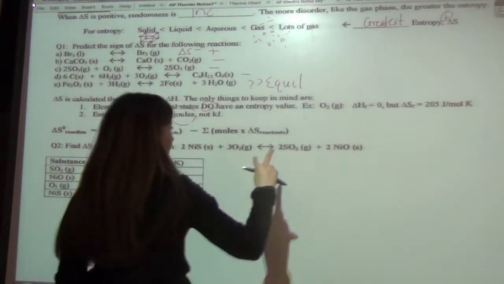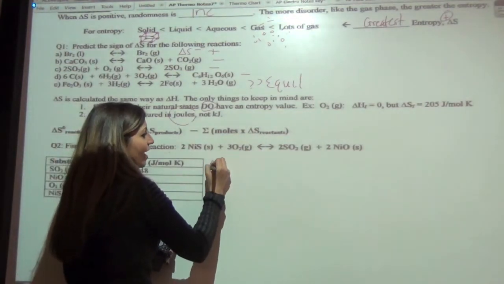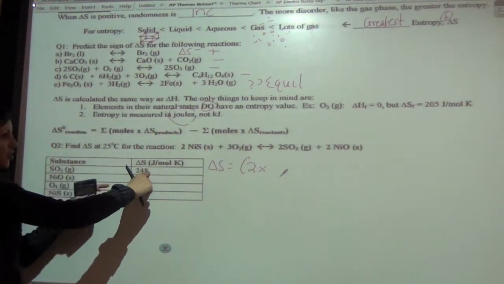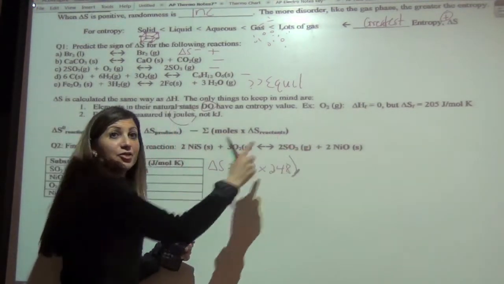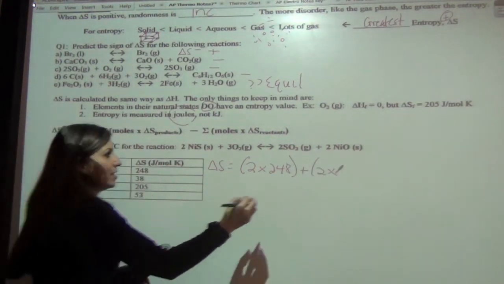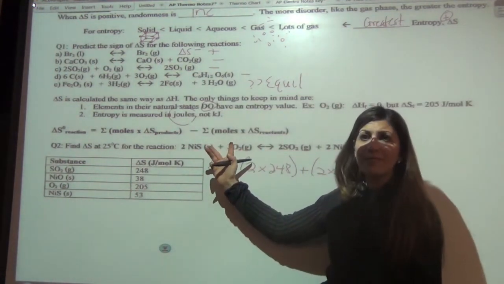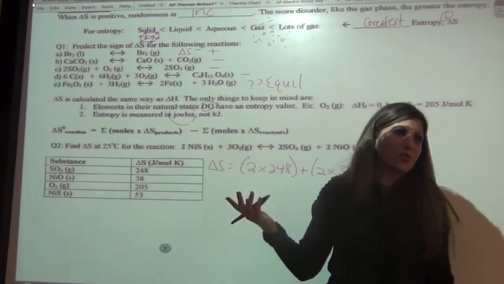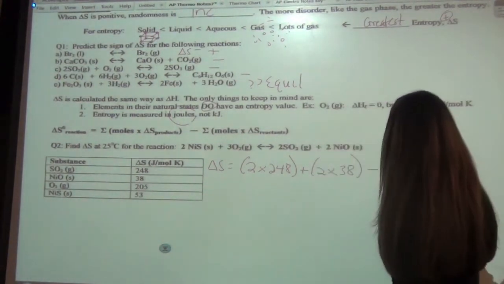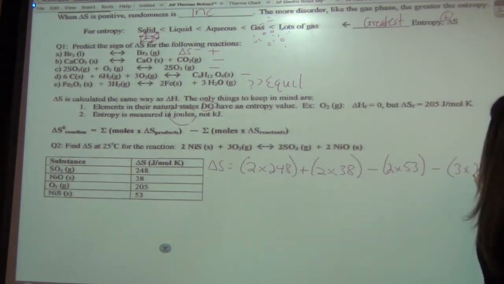We're going to do products minus reactants, so same as what we did before. So we're going to start on this side, and we're going to say our delta S is equal to 2 times SO2's value. So we're going to come here and get the value from the chart, and it's 248. Add your other product, so plus 2 times our NiO, which is 38. And then your reactants you're going to subtract. You can either get the sum of them subtracted, or you can just subtract both of them. That's what I usually like to do. So minus 2 times the NiS, which is 53, and then minus again, because it's another reactant, 3 times the oxygen, which is 205.